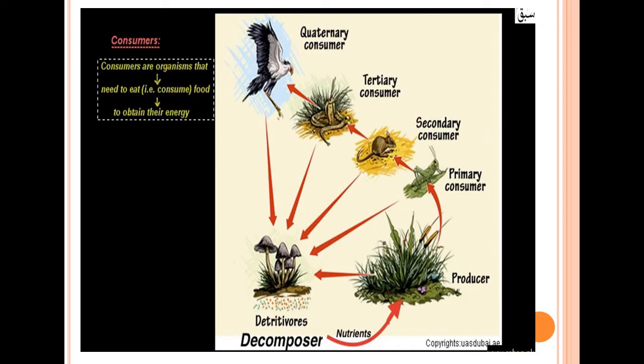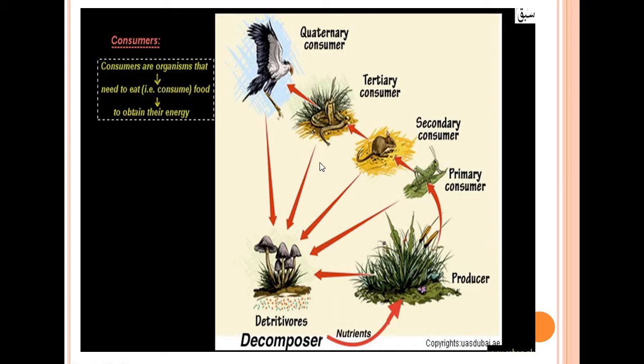Now here in this diagram, it is well depicted how the biotic components are interrelated with each other. You can see here that the producer is there. Then these are being eaten by the primary consumer, here the grasshopper. Then it is being consumed by the secondary consumer, that is a rat, that is a carnivore. The rat is consumed by the tertiary consumer, that is a snake, and then the quaternary consumer, that is a vulture. Yes, here the secondary, tertiary, quaternary consumer has also been categorized, but these are coming under the omnivores.